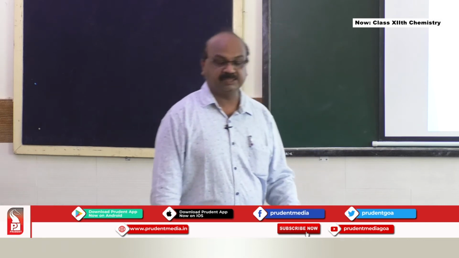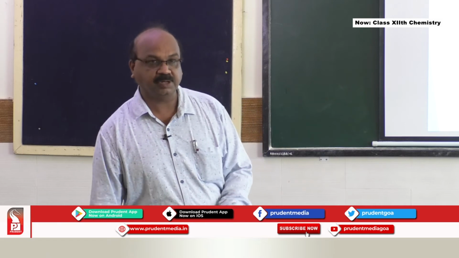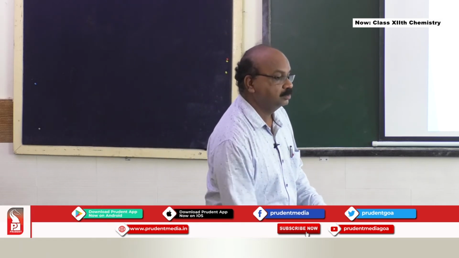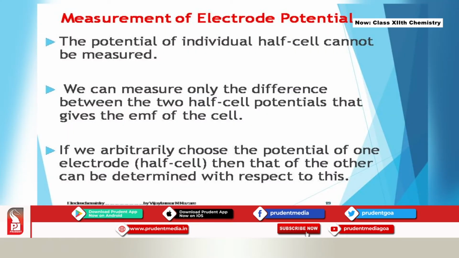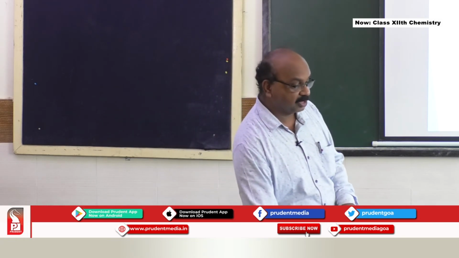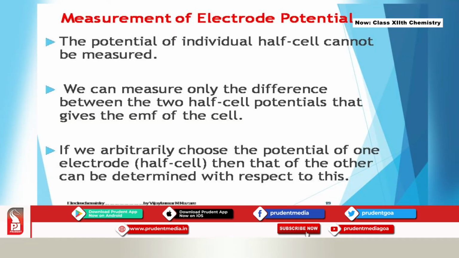Then how to measure the electrode potential, or measurement of electrode potential, is one important aspect of this electrochemistry topic. The potential of an individual half cell cannot be measured. You just cannot measure the potential of a half cell. So what are you supposed to do for that purpose? We can measure only the difference between the two half cell potentials, and that gives the EMF of the cell or electromotive force of the cell.